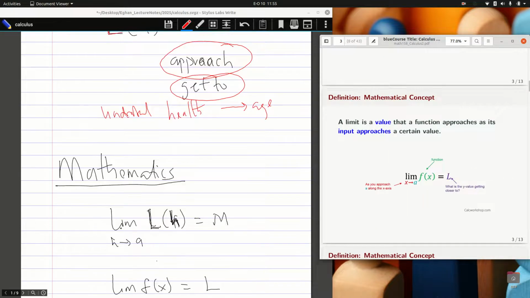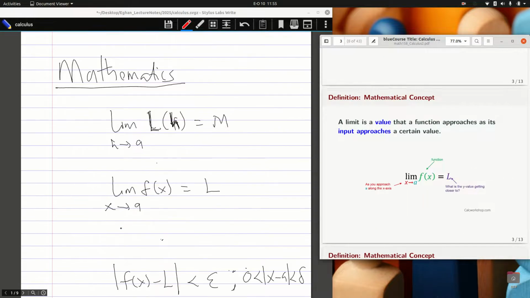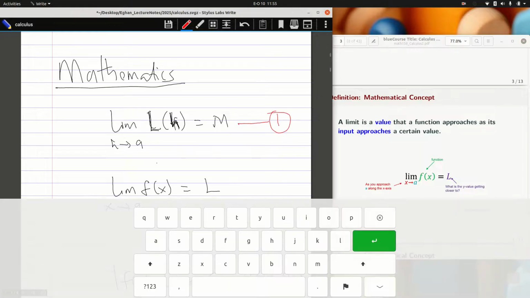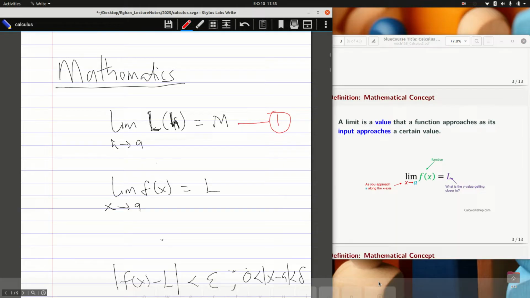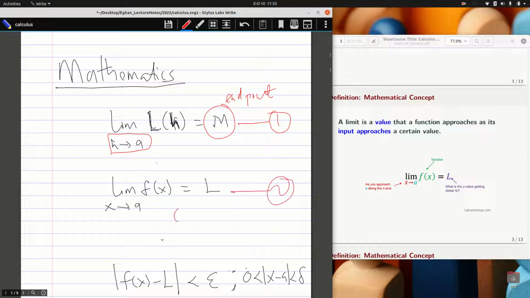So I've already described equation 1 from my limit preamble. That says as I get to a certain age, what is the behavior of my health? And that behavior is the M. That is the end point. In mathematics, I would like to use equation 2 for a general case where my f of x is a function of a single variable.